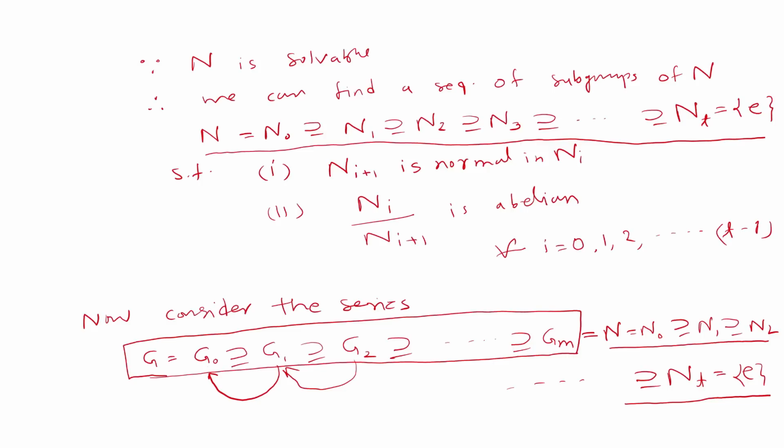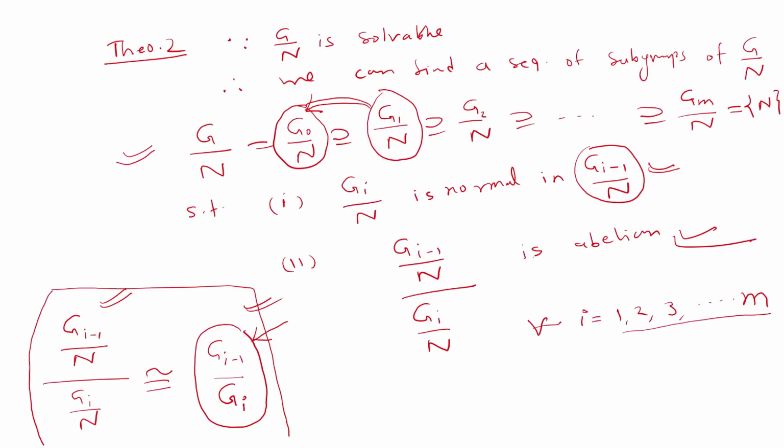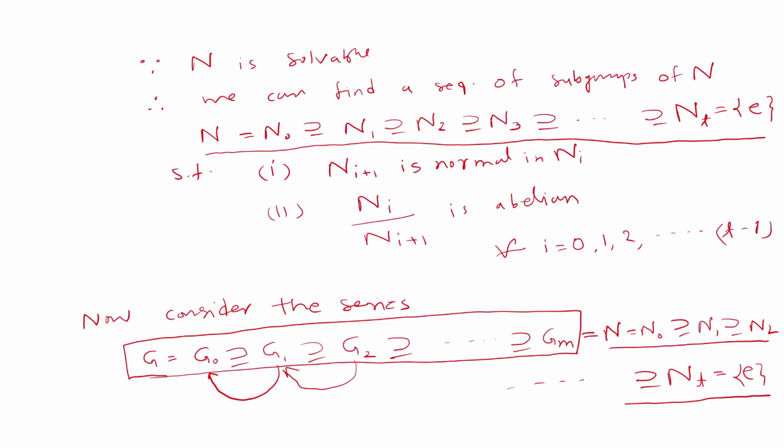Now about the quotient groups, we have earlier discussed that each Gi minus 1 by Gi is abelian, and therefore in this section all the quotient groups are abelian. Now what about the Gm?